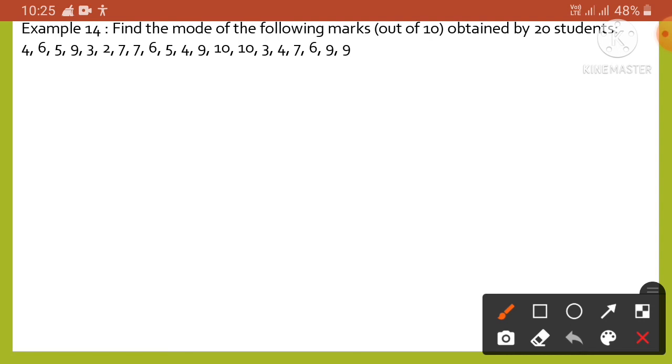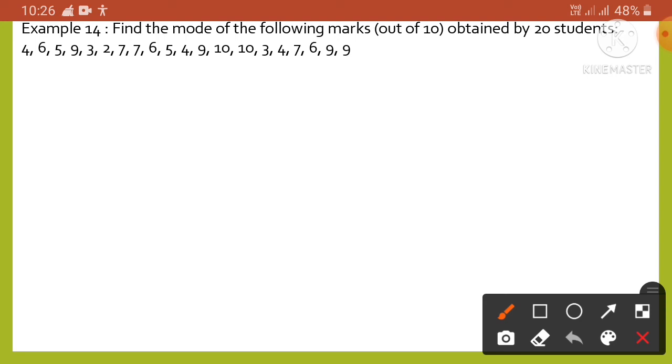Example 14. Find the mode of the following marks out of 10 obtained by 20 students. Okay, here are the marks out of 10 obtained by 20 students. That means at first, to find the mode, we have to rearrange this data.